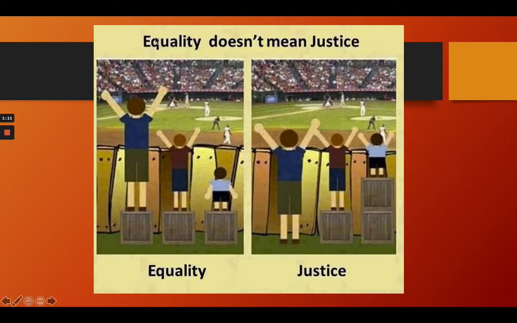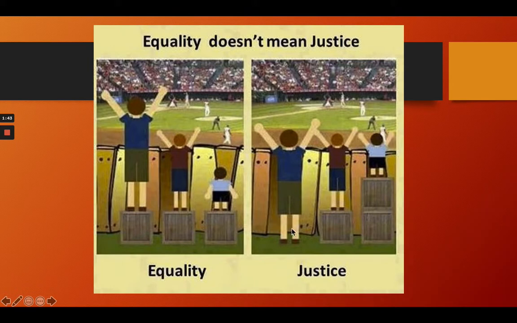Equality means equal, sama, no difference. Equality means children will be getting the same box of the same height, regardless of their size. So a tall child will be getting the same box, and a small child will also be getting the same box. That is what we mean by equality, because everybody has equal rights.